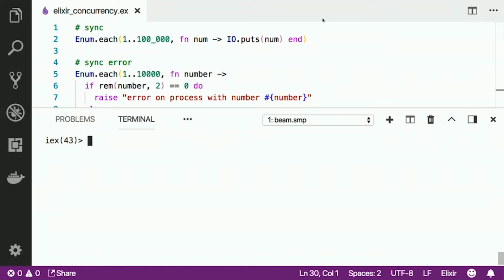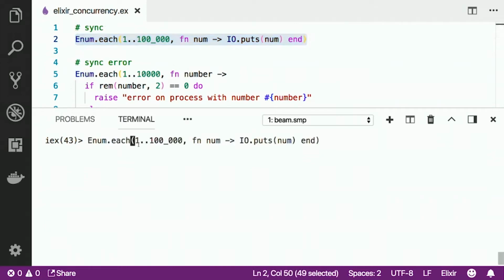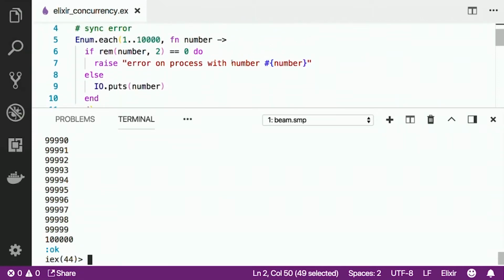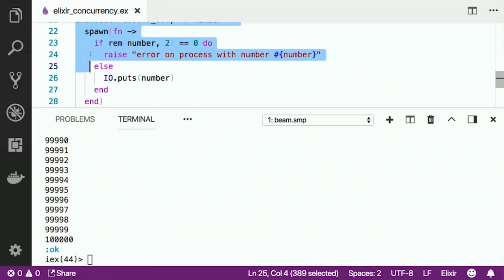So what I've got here is an Elixir file. You can tell by the .ex here. And what I've got open here is a terminal, and I'm running IEx, which is an interactive Elixir terminal where we can write Elixir code. So what I'm going to run here is a synchronous process. And what this function is doing is looping through the numbers 1 to 100,000, and it's outputting that number. So as you can see, when I run that, we're waiting for that process to finish, and we can't run anything else when that's running. So what if there's an error in that synchronous process? What will happen? We'll soon find out.